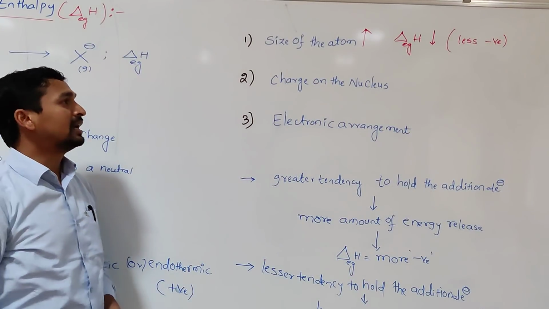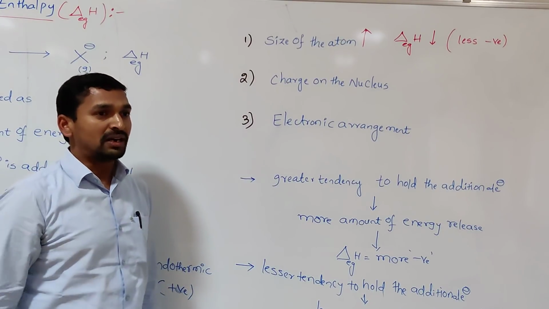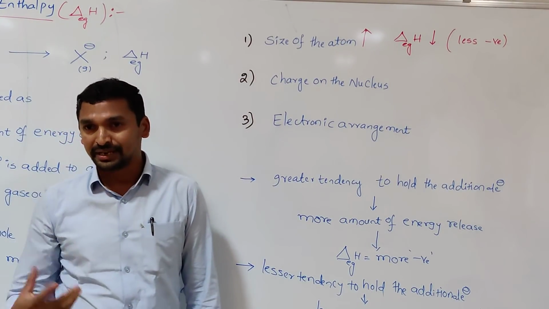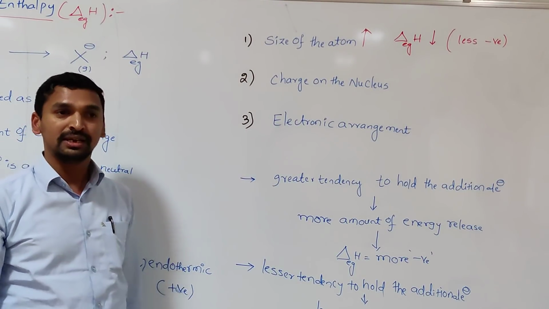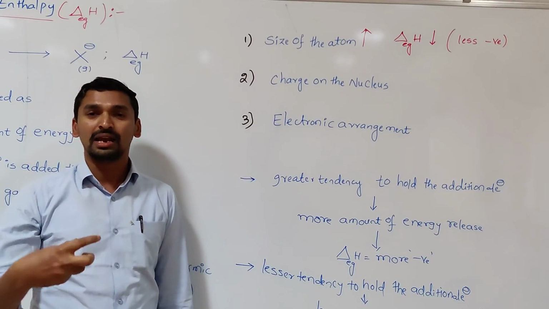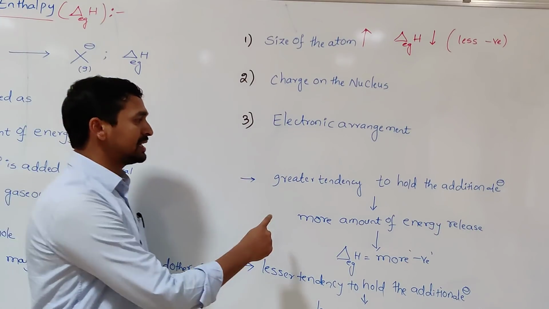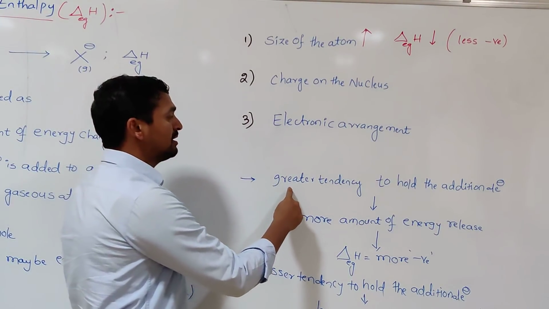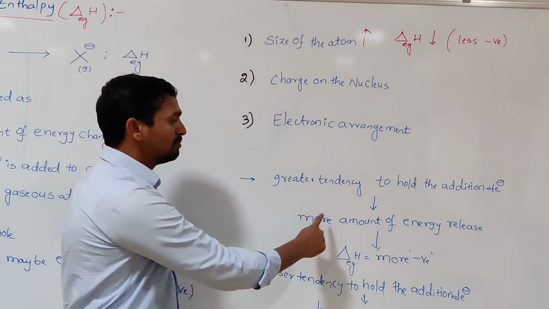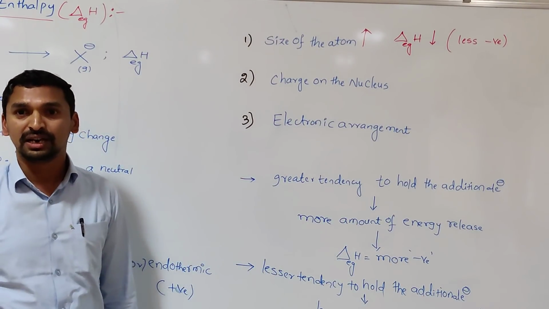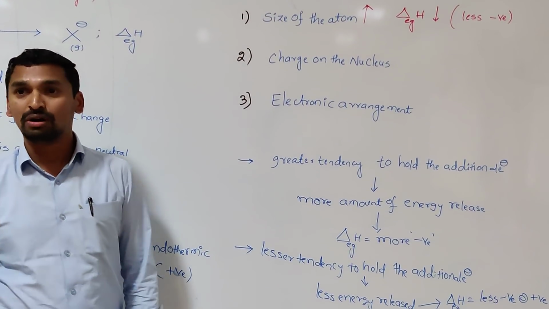And it comes to the next factor, charge on the nucleus. As the positive charge on the nucleus increases, the force of attraction on the incoming electron increases. The incoming or additional electron is strongly bound to the nucleus. In that case, the atom has a greater tendency to hold the additional electron, so more energy is released. That's why the electron gain enthalpy value is more negative.